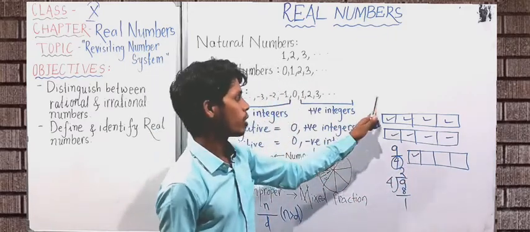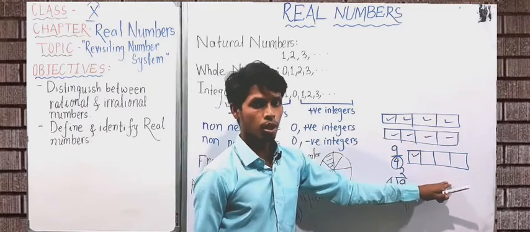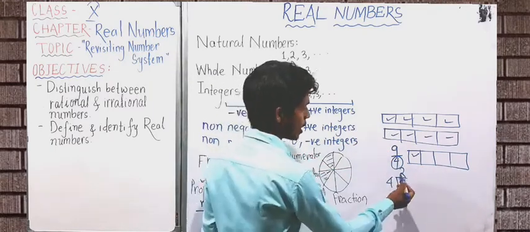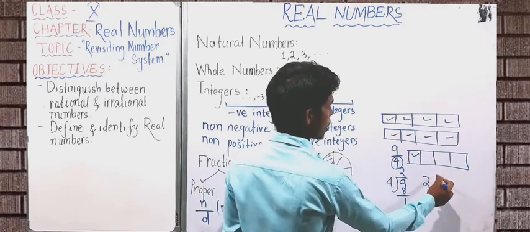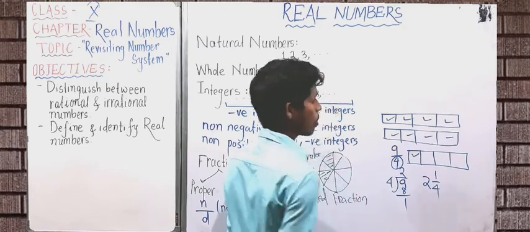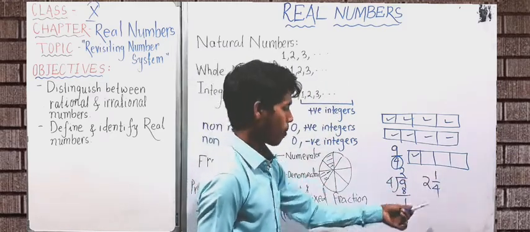So you can see we have to take 2 complete objects and 1 out of 4 from 1 object. So you write that like this: 2 complete objects, 2, and 1 of the 4 parts of another object. So it can be represented as 2 and 1 by 4.